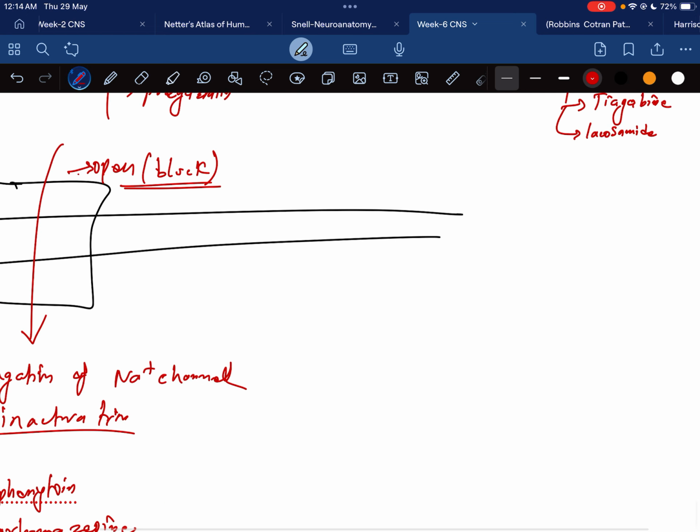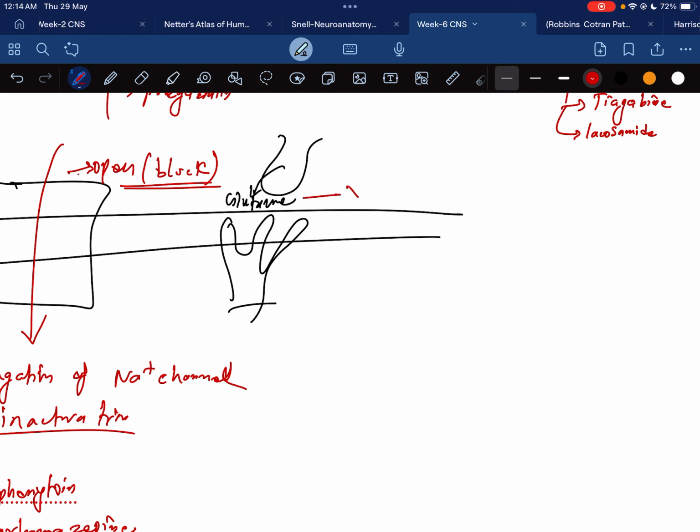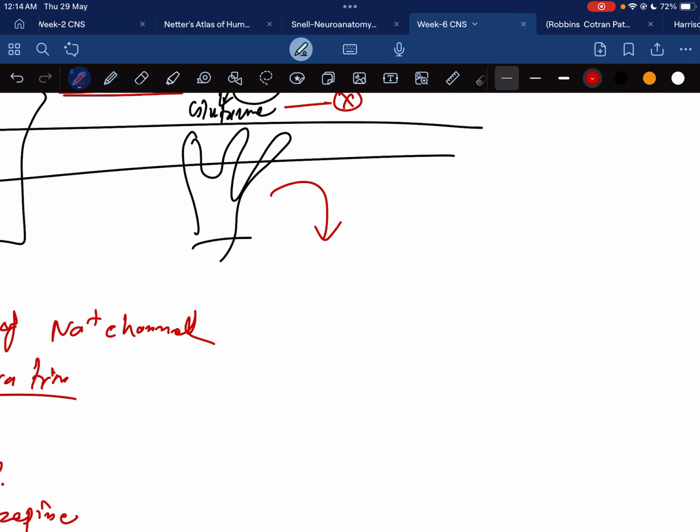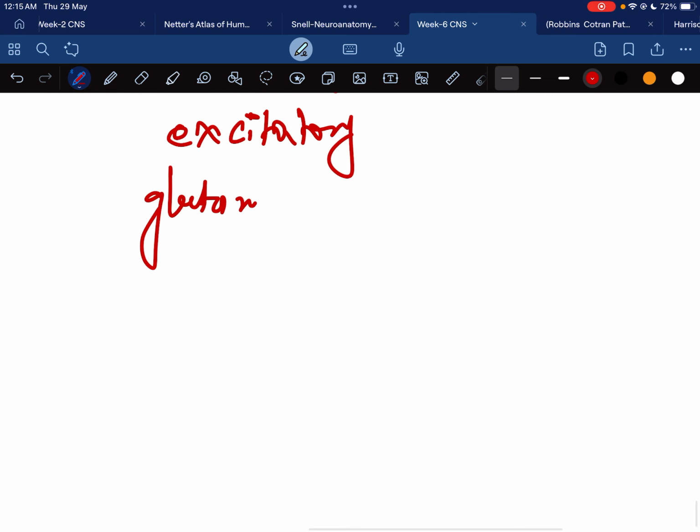After that, there is a neuron which releases glutamate, and there is a receptor for glutamate. When there is no excitatory activation ongoing, this type of action is known as inhibition of the excitatory glutamatergic synapse.